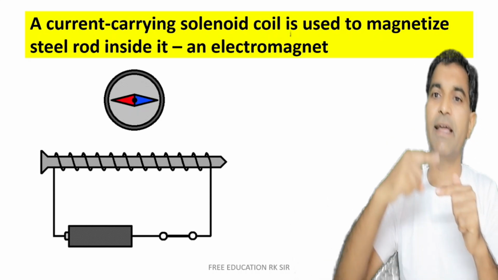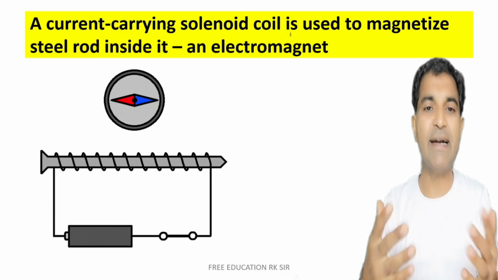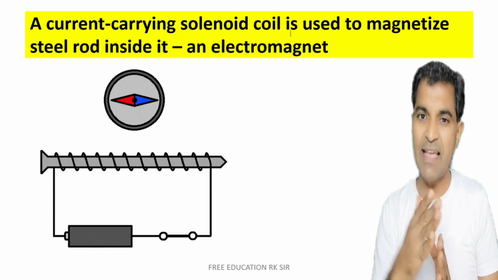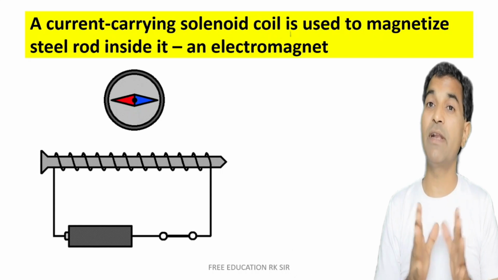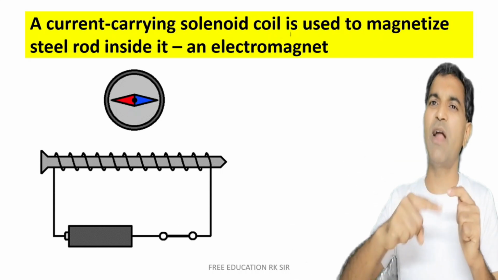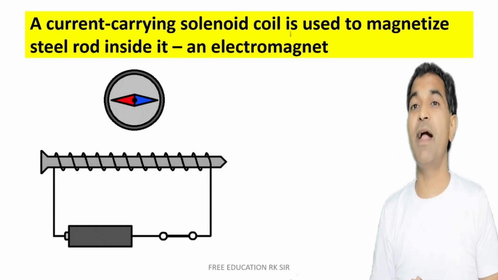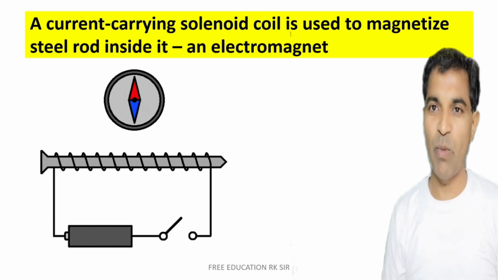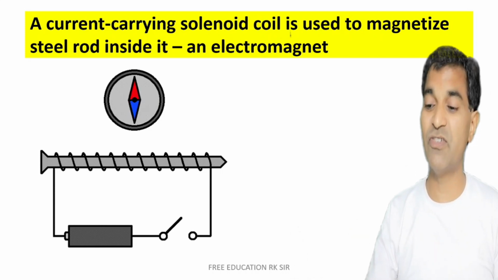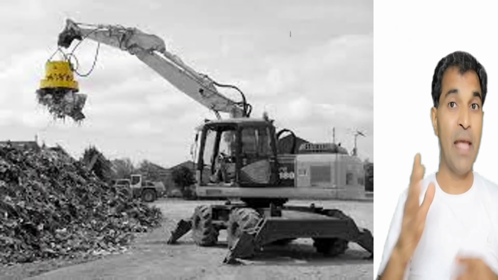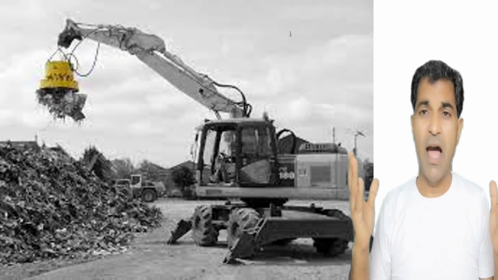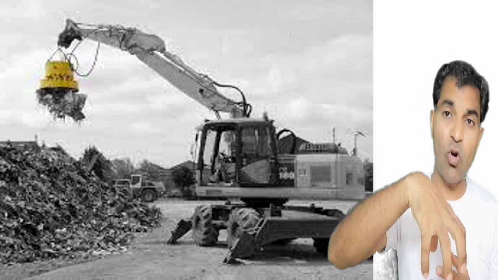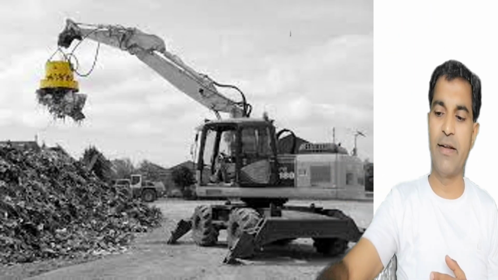So, when a current carrying solenoid coil is used to magnetize the steel rod or iron rod inside it, it behaves like a magnet and it deflects the magnetic needle. Why? Because now it has become a magnet, and this artificially prepared magnet, prepared with the help of electricity, is known as an electromagnet. So electromagnets are nothing but artificial magnets prepared with the help of electricity, and they have many applications in real life. For example, this crane is using the electromagnetic principle to lift scrap iron, right?